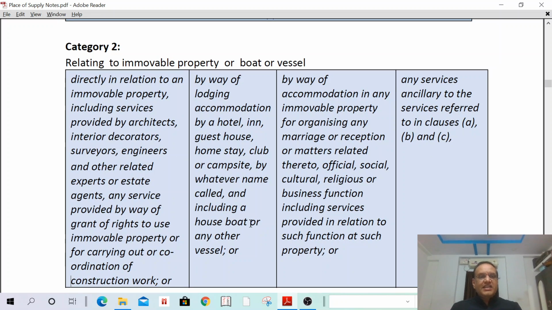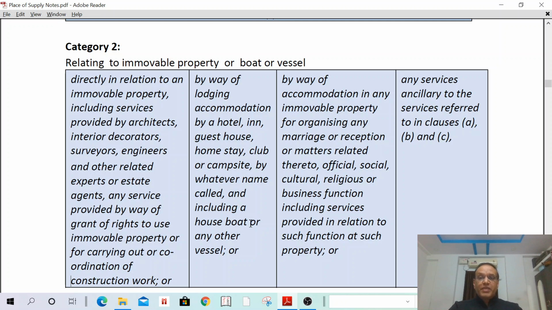The services relating to immovable property, or boat or vessels. That means any services relating to immovable property, including services by way of architects, engineers, surveyors, interior decorators, real estate agents, and the second one, by way of lodging accommodation. I am booking lodging accommodation in a hotel. Services by way of providing accommodation in a hotel, guest house, homestay, club, or anything.